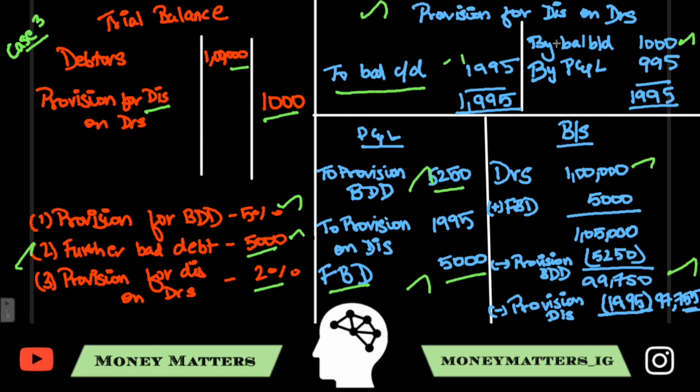So in the P&L account, you put 'To provision on discount for debtors 1,995'. I'm sorry, here there was a mistake. The amount for provision on discount on debtors to be charged in P&L would be 995 and not 1,995. Because here the balancing amount is 995 in the ledger, so that would be transferred in the P&L account as 995. By this, all the adjustment for provision for bad and doubtful debts and the discount is over.